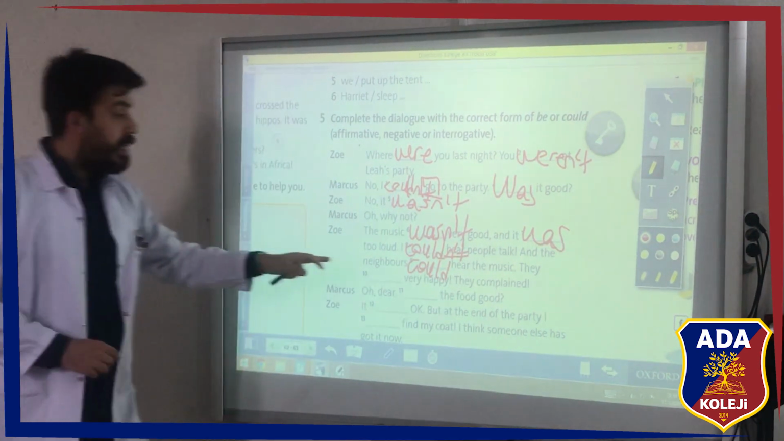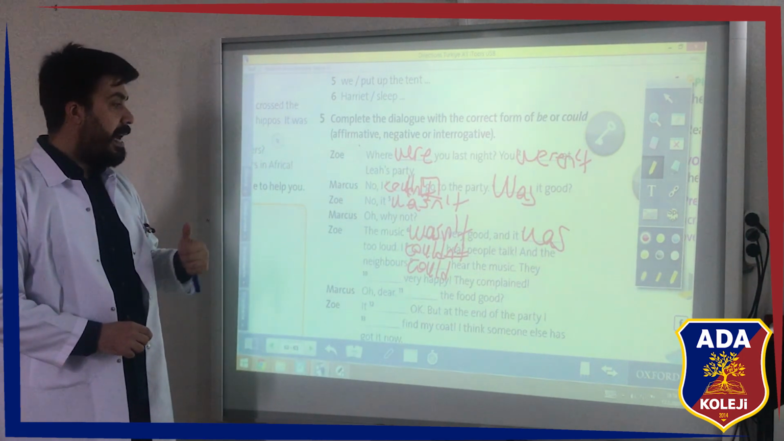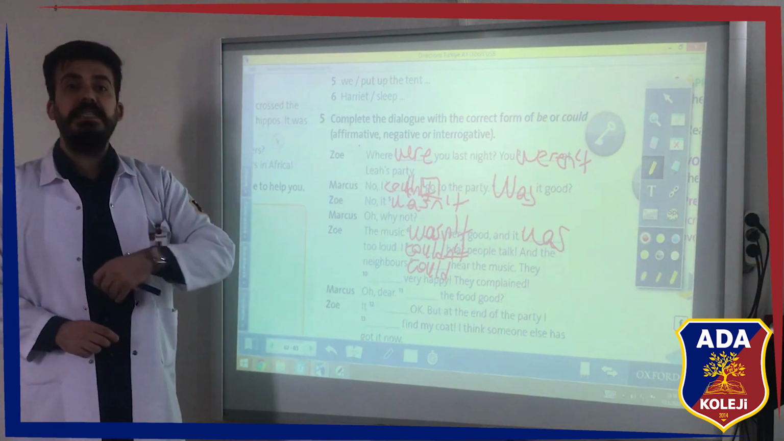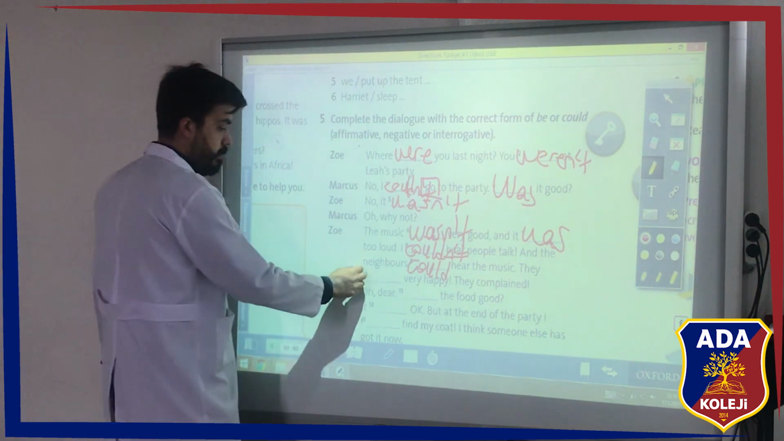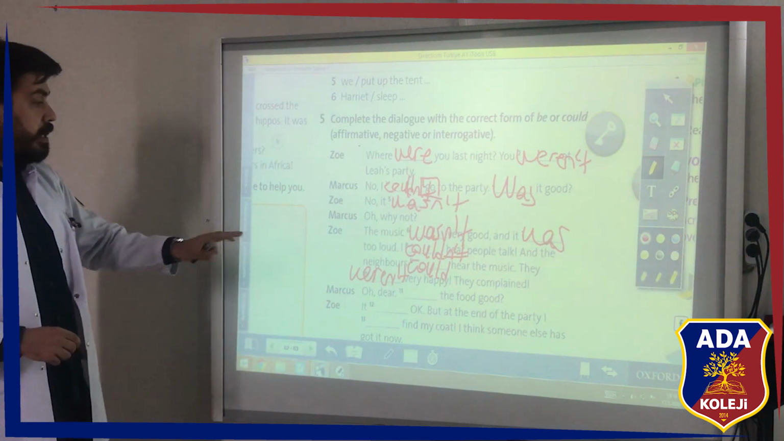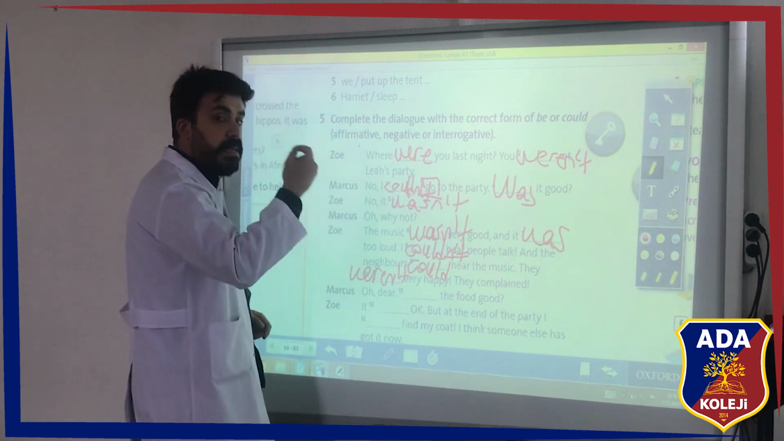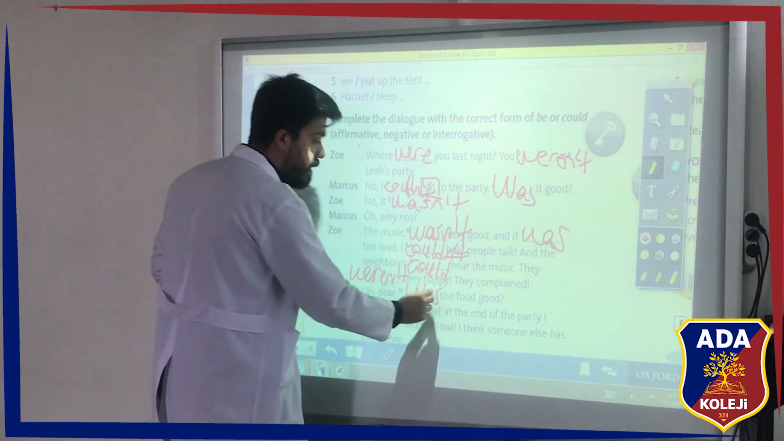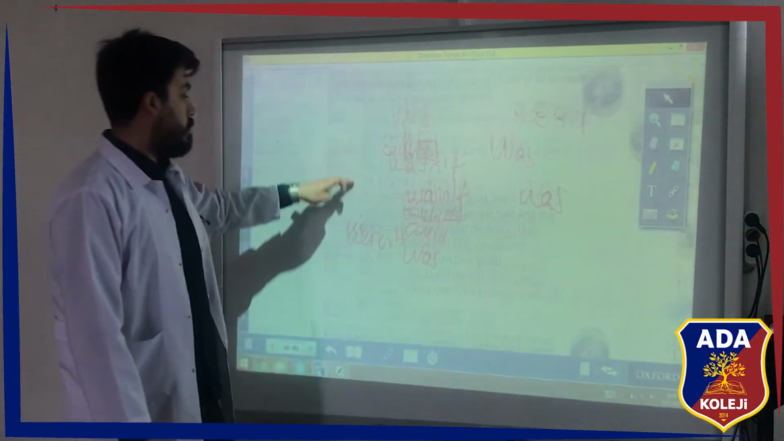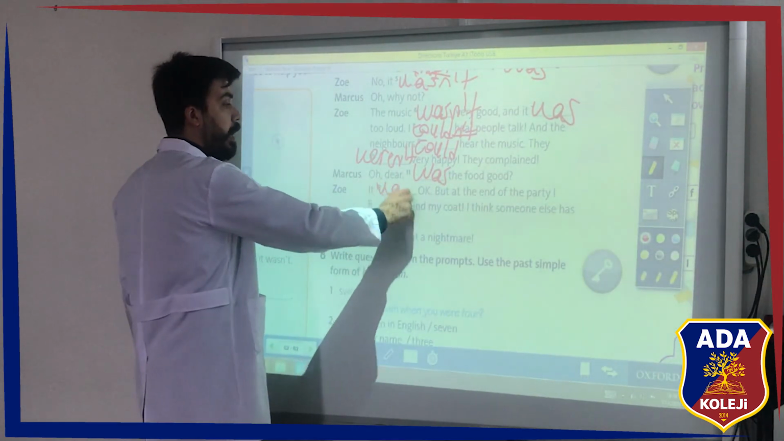And if the music wasn't very good and the neighbors could hear the music, were they happy or not? Of course, they weren't happy. And they complained. Oh dear, there is no action verb, and we are using past form of be. Was the food good? Yes, it was okay.